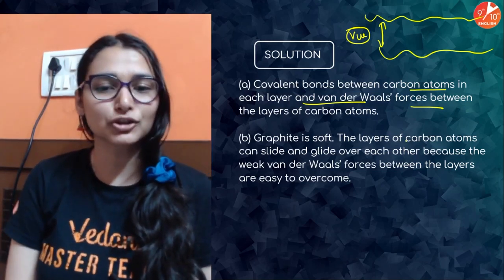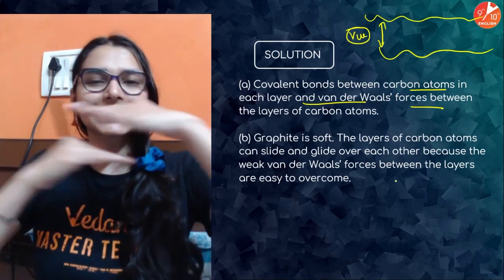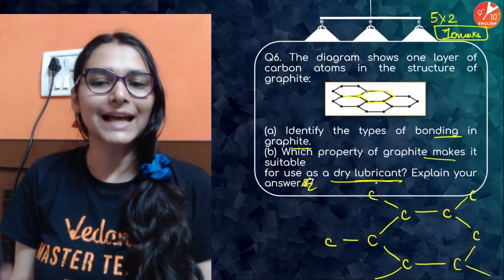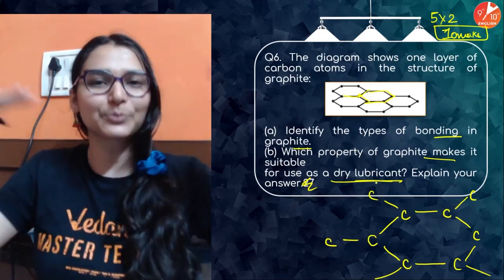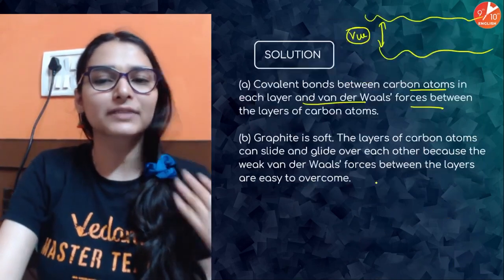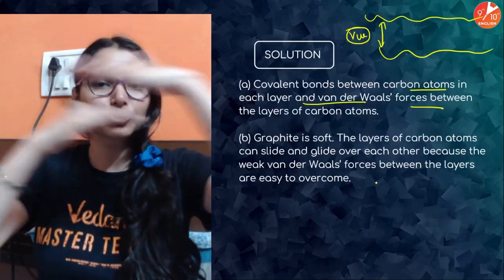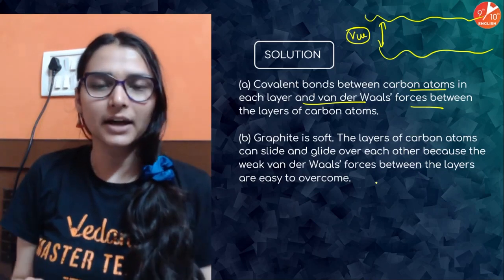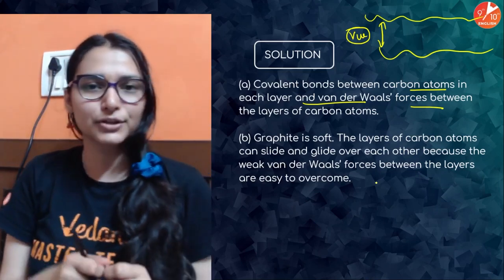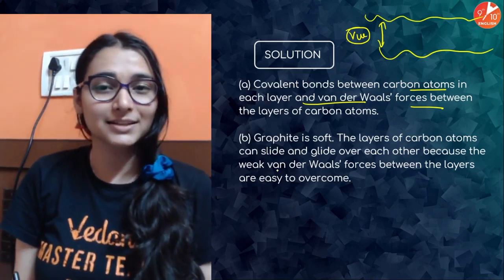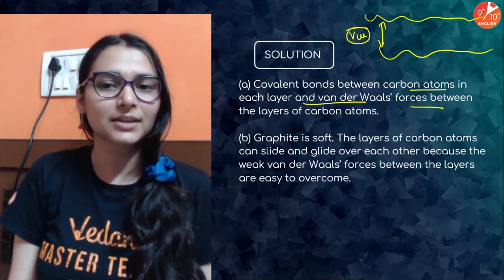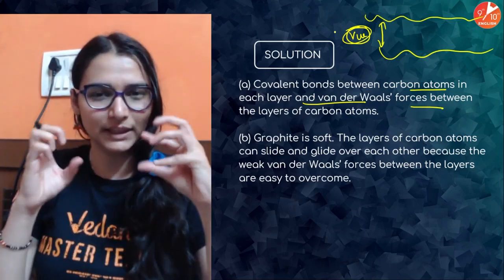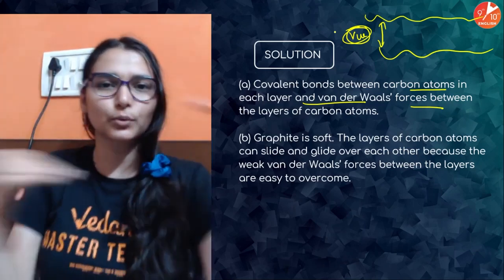Why graphite is soft? Because layers can slip over each other, है ना. यही तो पूछा है उन्होंने. Which makes it suitable as a dry lubricant? Is it slippery nature? Layers have this nature that they can slide over each other, so they keep on slipping like that. And the reason again you can say, because they have very less forces of attractions between the layers, so that allows them to slide over one another.